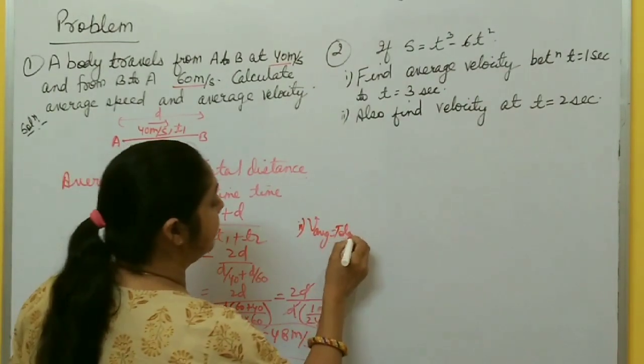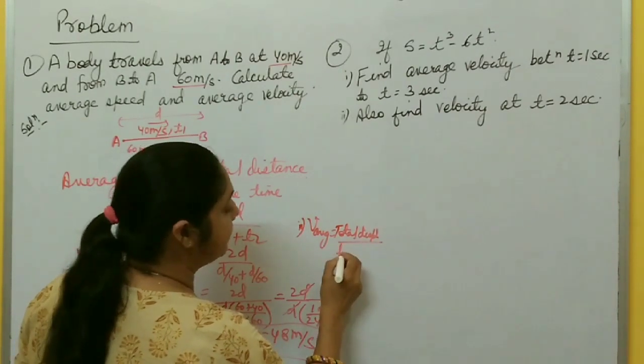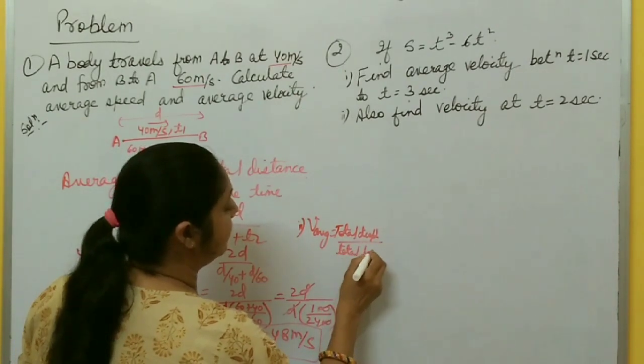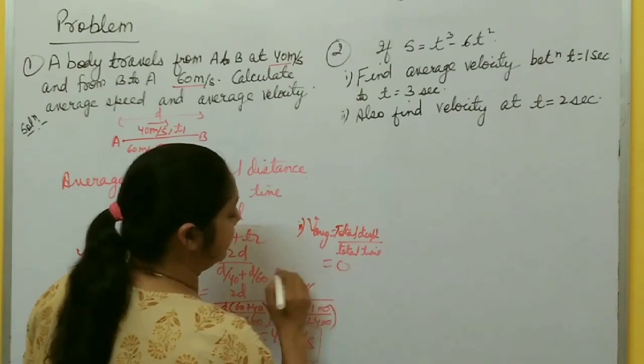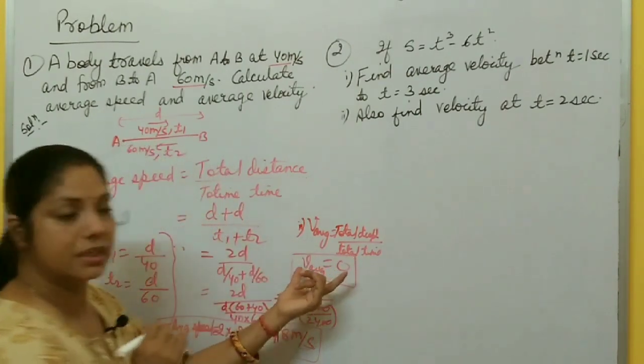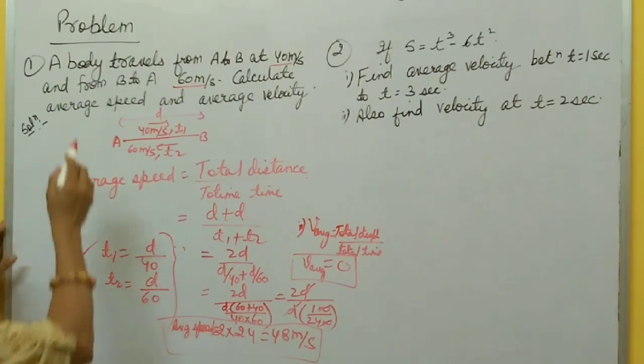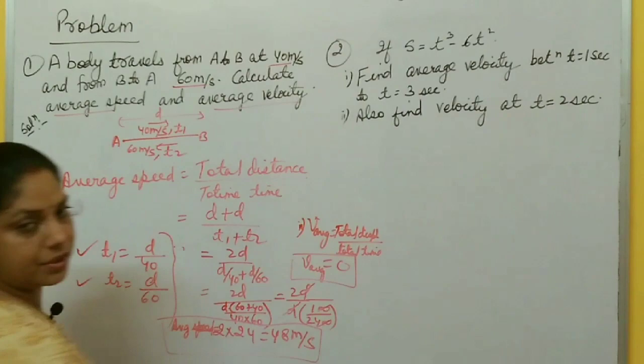Total displacement by total time, right? Total displacement is what? 0. So average velocity is 0 here, and average speed is this one. In this way you have to calculate average speed and average velocity.